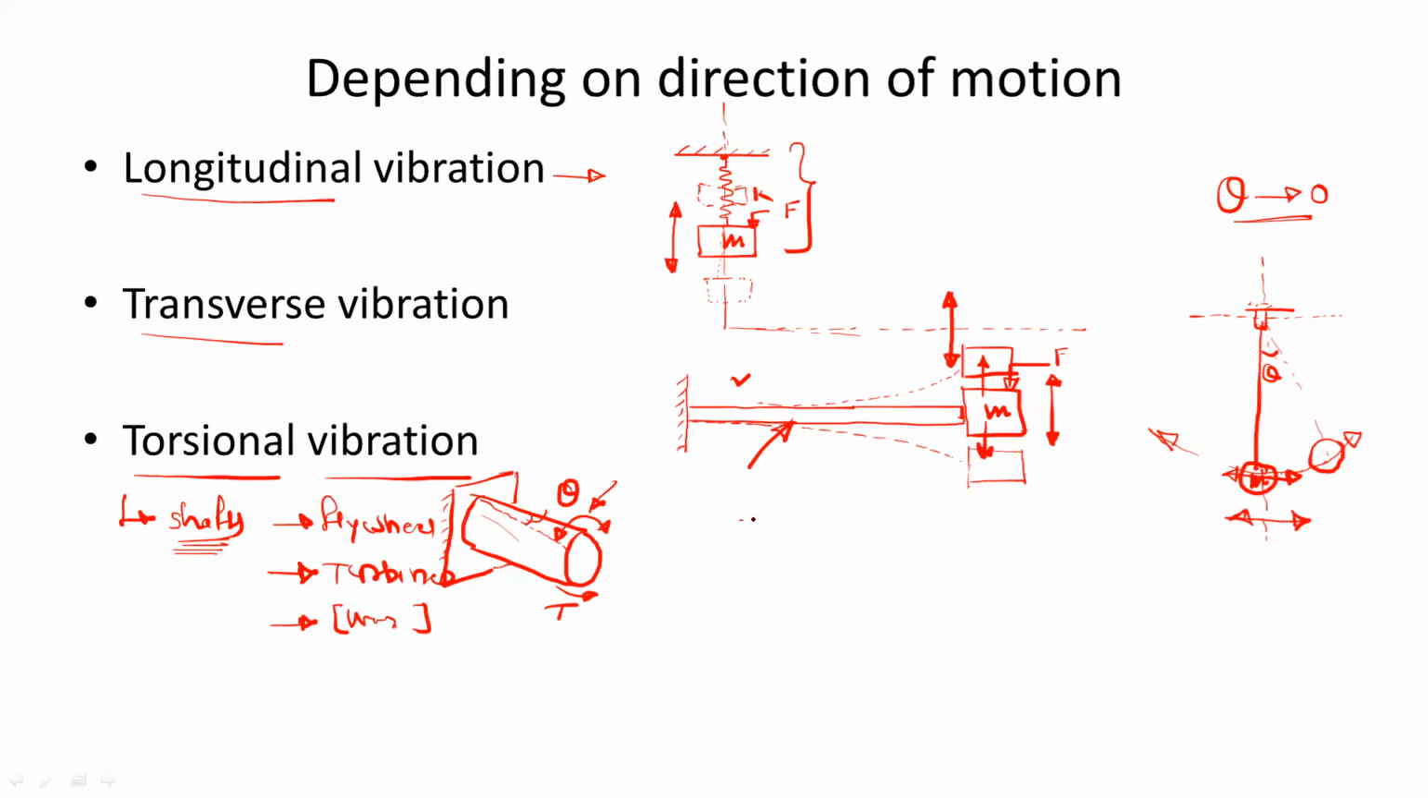So generally for the torsional vibration, the system which is represented in this subject will be like this. So this is the shaft. This is just a simplified model of the actual system. The actual system can be a flywheel, a shaft with flywheel, or a shaft with turbine.